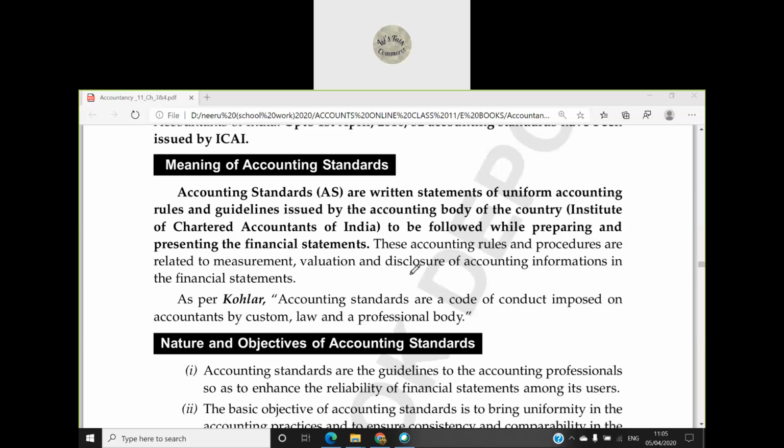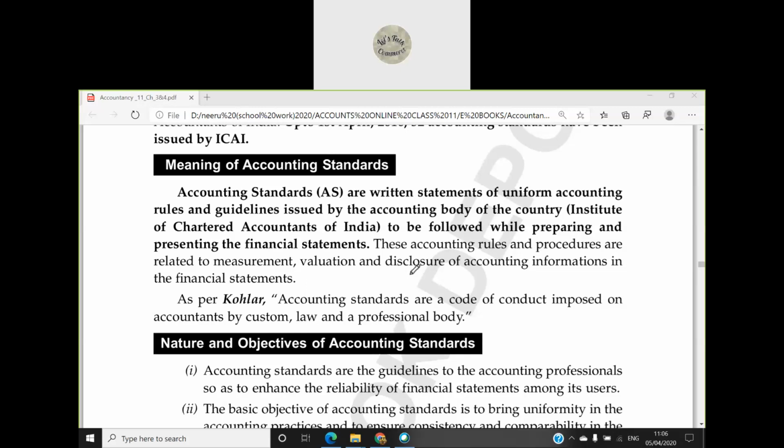In India, who is our accounting body? Who is making the rules and regulations? Institute of Chartered Accountants of India. So the Institute of Chartered Accountants of India makes rules and guidelines for the accountants, for the CAs, for the entire country, for India. CAs in India will be preparing the accounts following these rules and regulations.